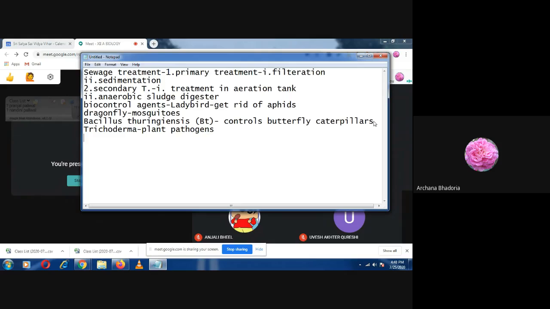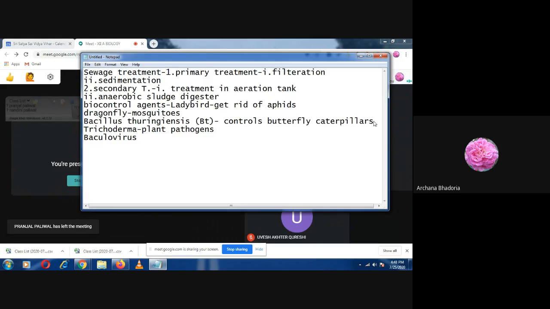virus. And what is the name of the virus? It is baculovirus. So the group of these viruses, we call it baculovirus. And one genus you remember is nucleopolyhedrovirus.